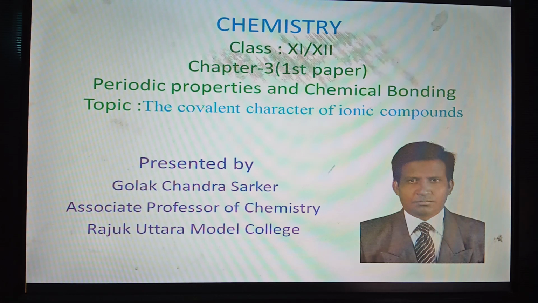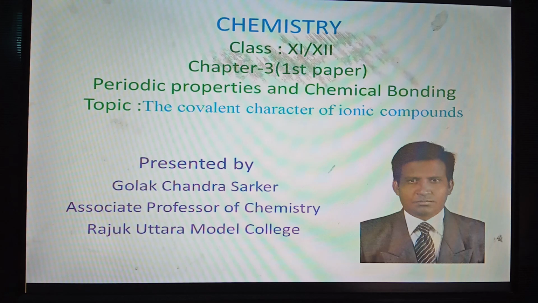Today I shall discuss a very important point of chapter 3, that is the chapter Periodic Properties and Chemical Bonding. The topic is the covalent character of ionic compounds. You all know that there are two types of compounds, ionic compounds and covalent compounds.